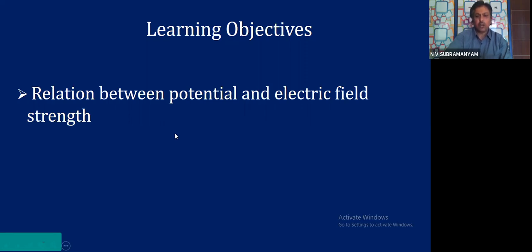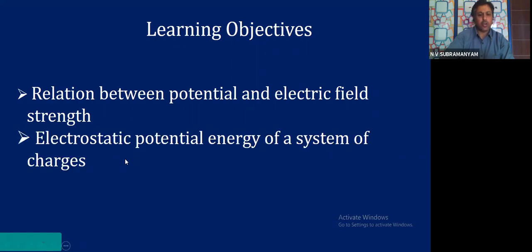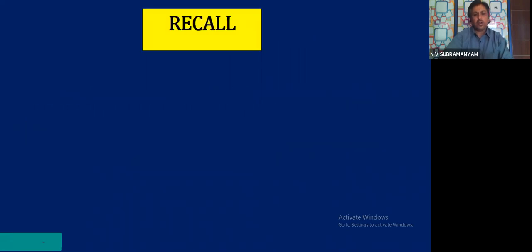Both of them talk about the same charge and its properties, so there must be some relation between them. We are now determining the relation between them. The next learning objective is the electrostatic potential energy of a system of charges. So recall the information we have learned in the earlier webinar sessions.